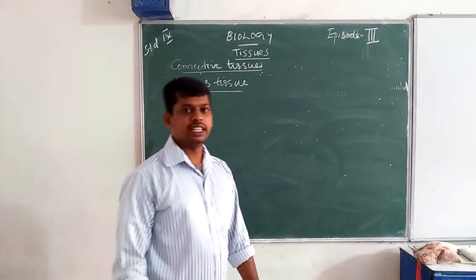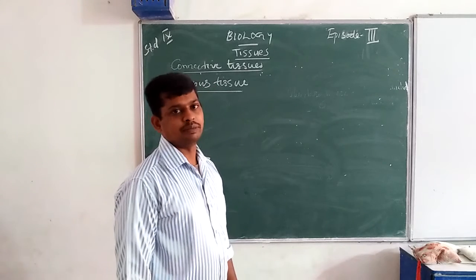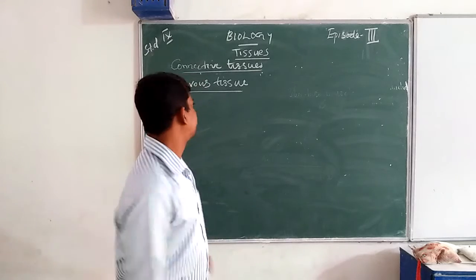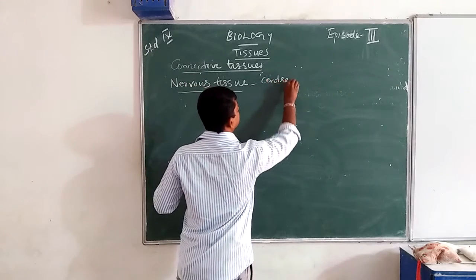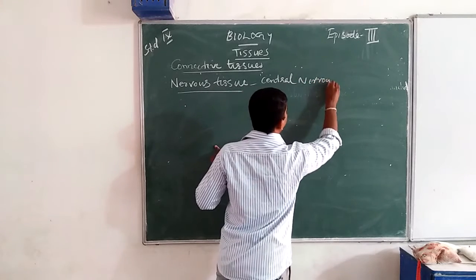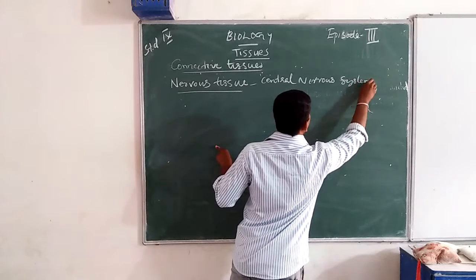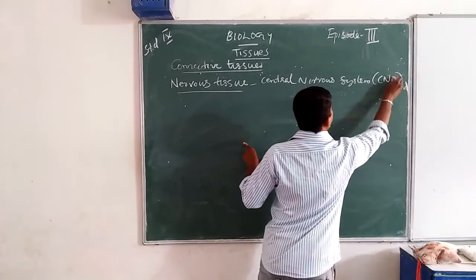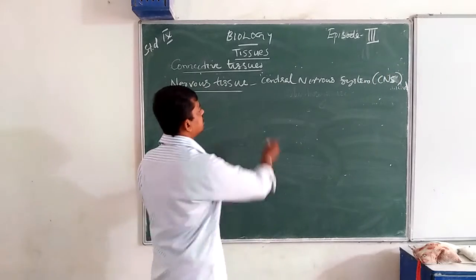Nervous tissues are present in the nervous system, the central nervous system, that consists of brain and spinal cord.